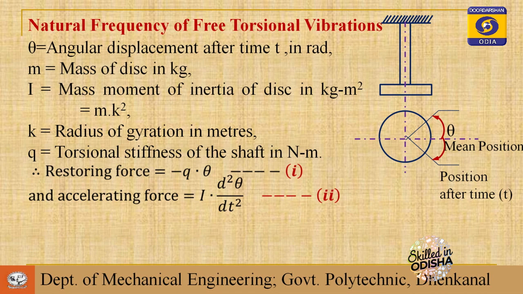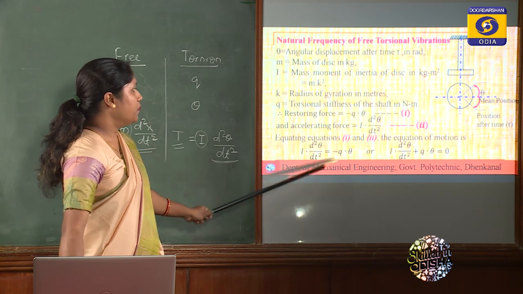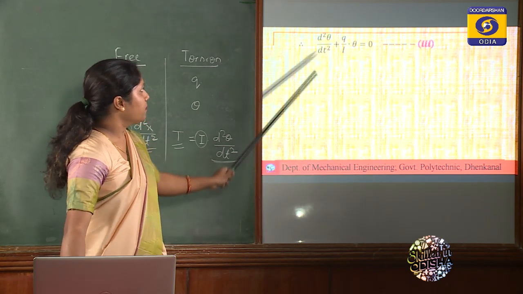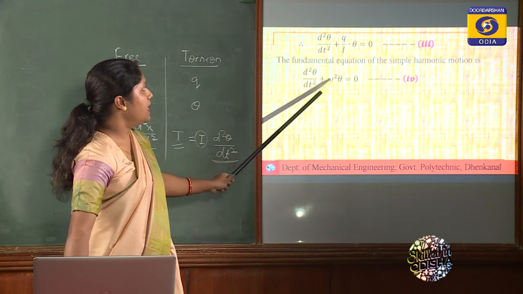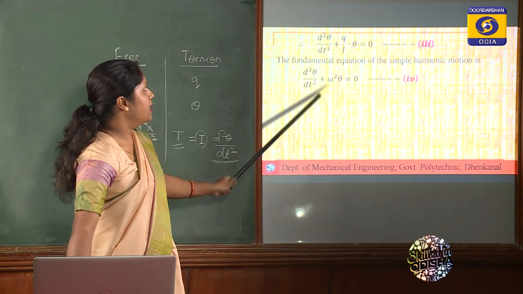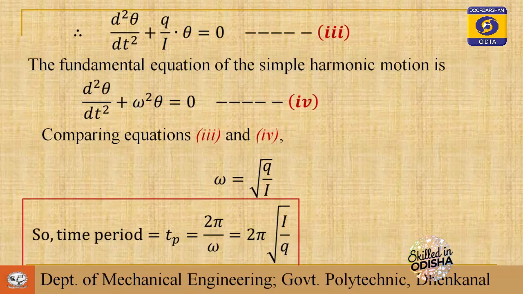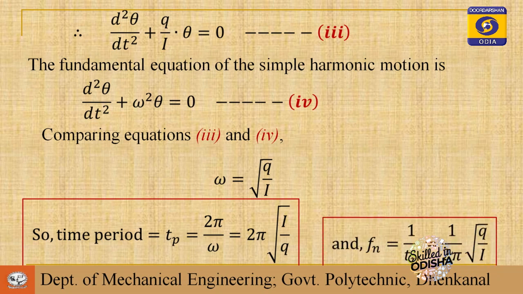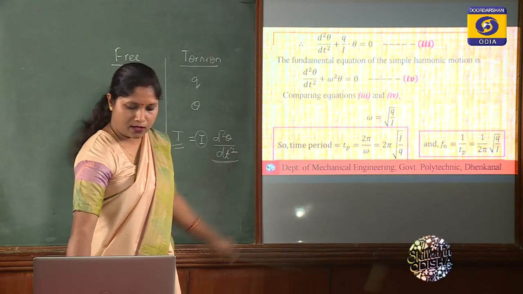This is balanced by the accelerating force I d square theta by dt square, and equating 1 and 2 you get the final equation, which can be compared with simple harmonic motion. From this omega is the square root of q by I, the time period is 2 pi by omega, and the frequency is 1 by time period. So that is the formula for the frequency of torsional vibration.